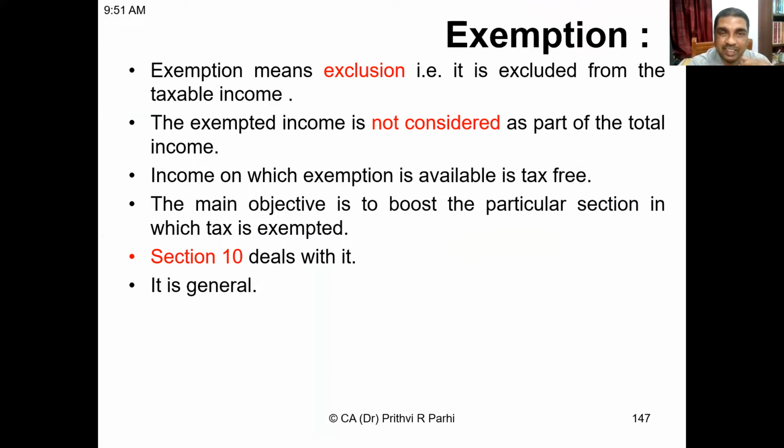So income on which exemption is available is tax-free. The objective of the government in allowing this kind of tax-free income is to boost a particular section in which tax is exempted. And to understand what these exemptions are, I need to visit section 10. Would you like to visit there to get some idea of what these incomes are which do not form a part of total income? Should I go there?